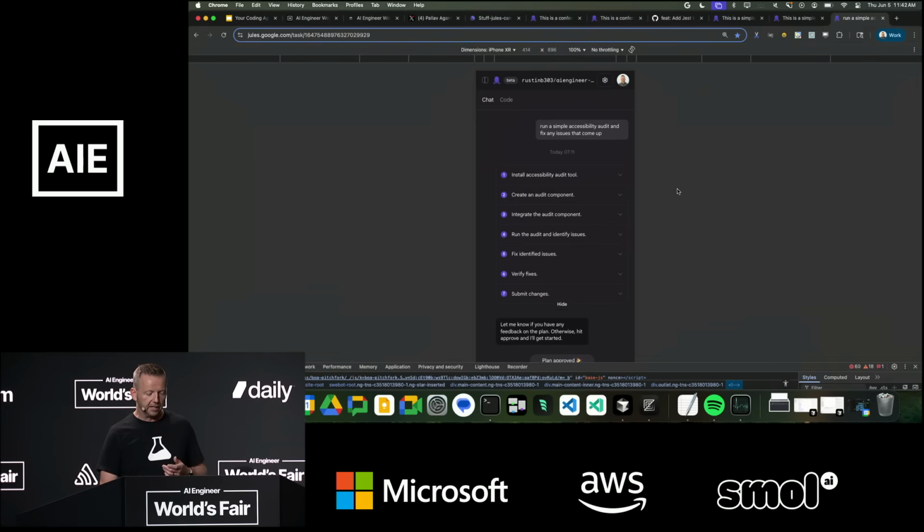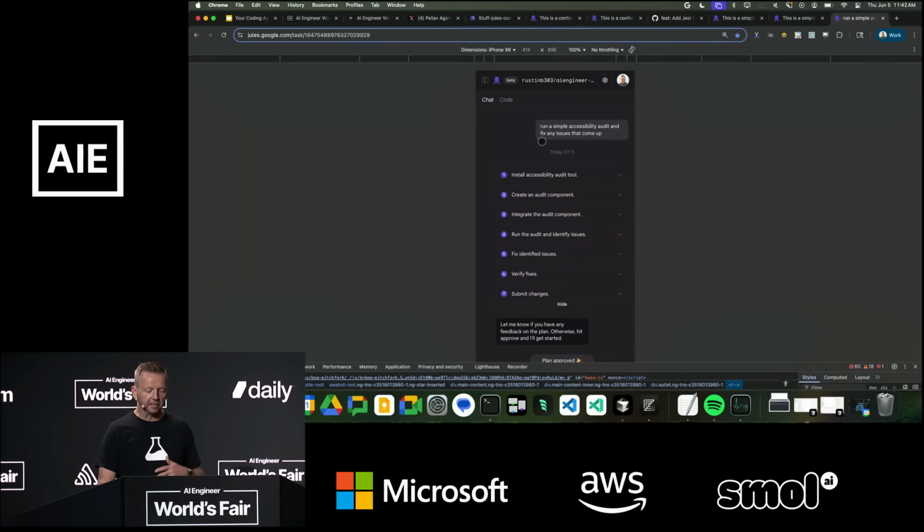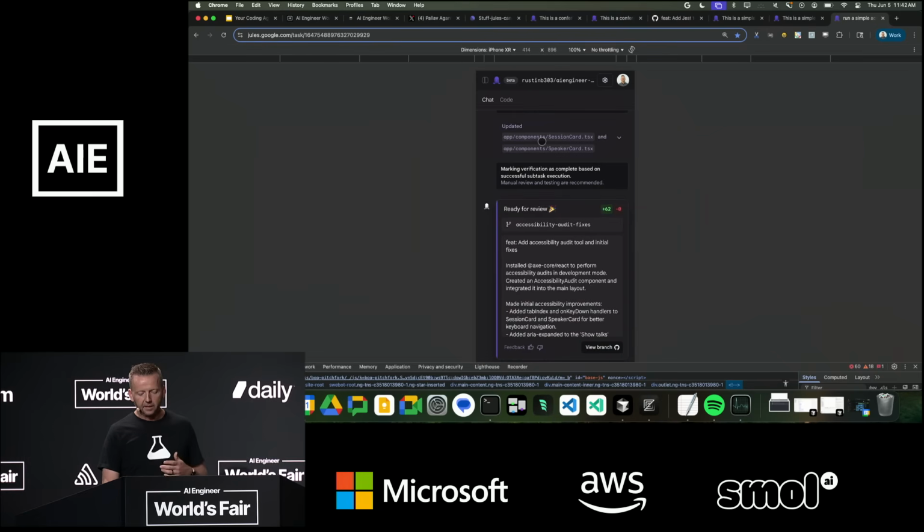I put this one in an emulator, or I emulated a mobile view just so you can see I could have done this from my phone. So this is making an accessibility audit, fixing any issues from my phone. Never mind the console errors. Jules is going to fix those. And then I can go back.